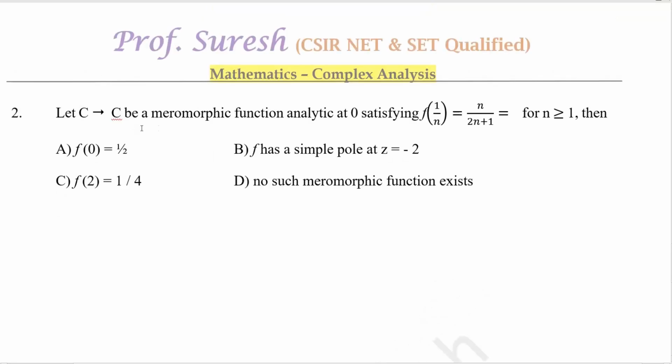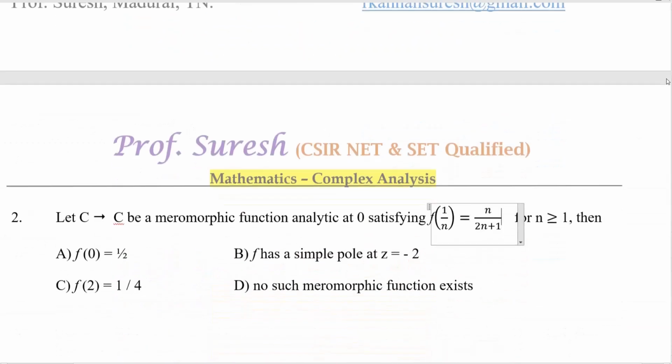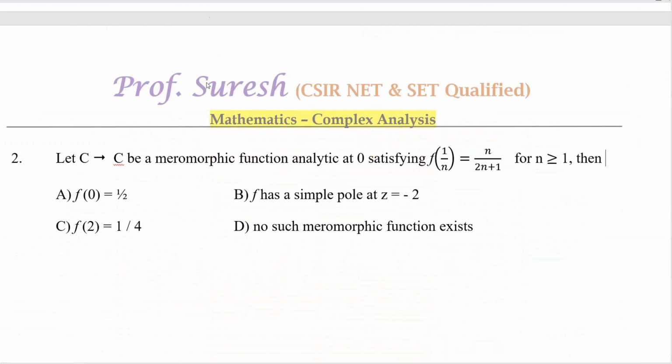Let f from C to C be a meromorphic function, analytic at 0, satisfying f of 1 by n equal to n by 2n plus 1 for n greater than or equal to 1. A meromorphic function means it is analytic except at a finite number of poles. Then, which options are correct?